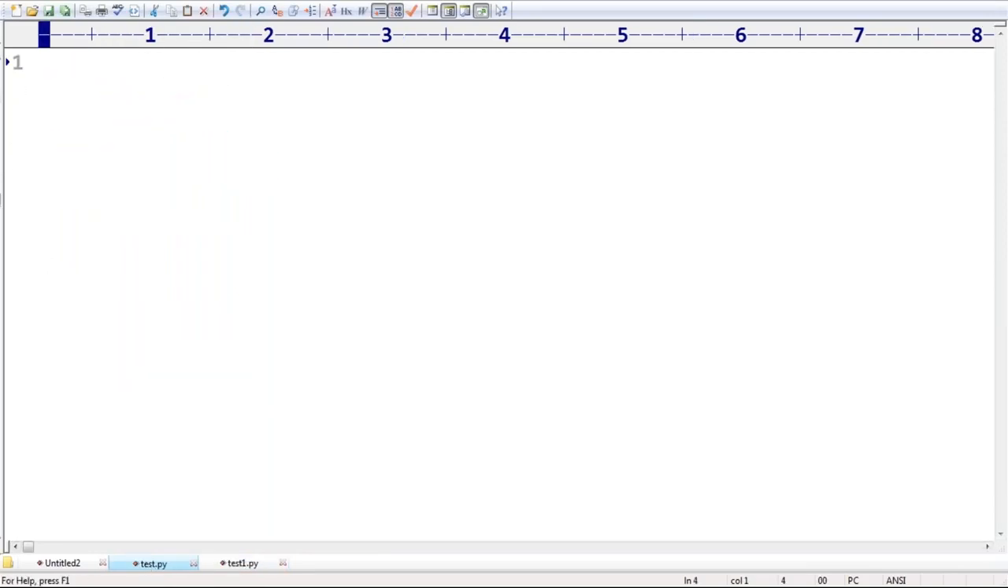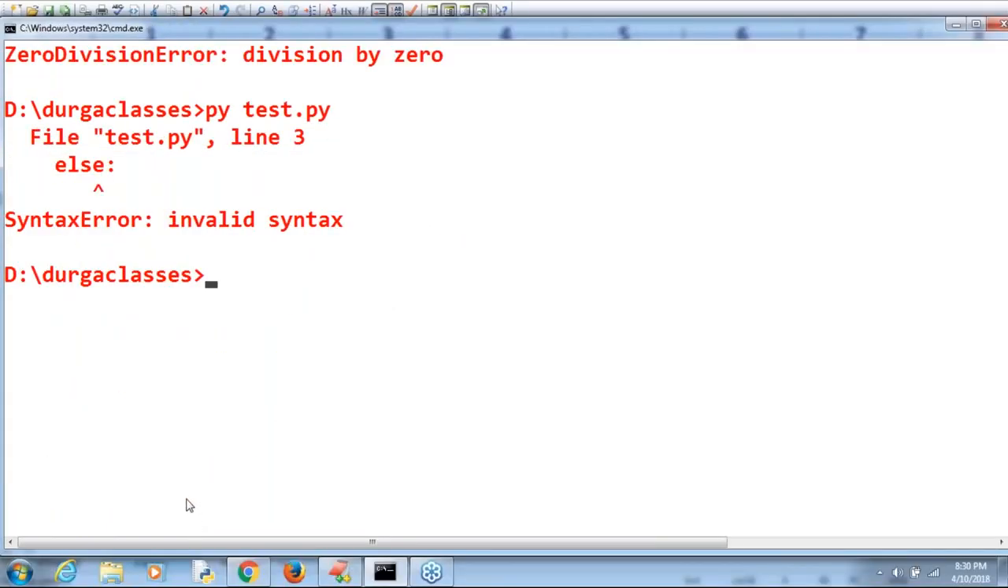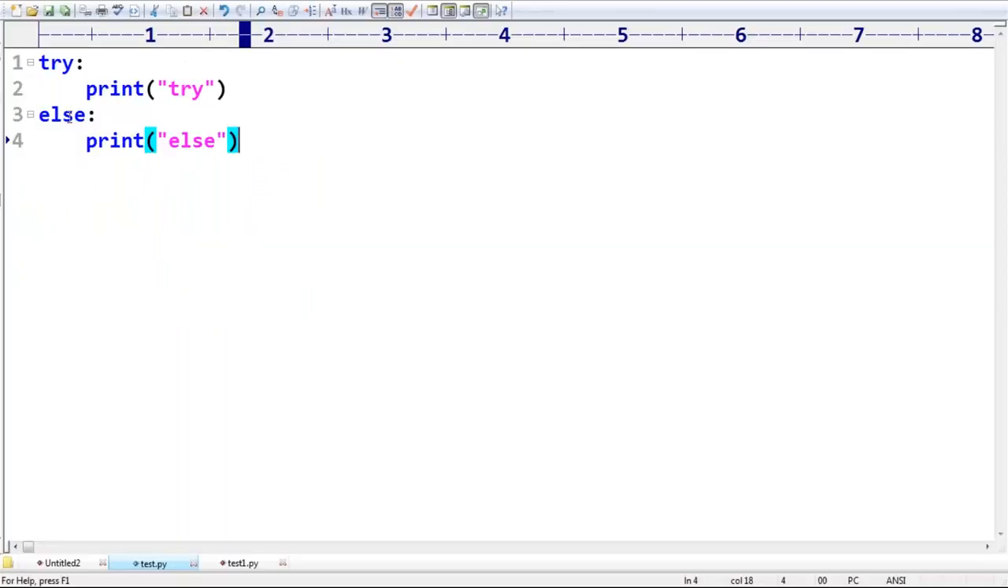What will happen, sir? Have a look once. Try, else. Immediately, have you observed, syntax error, invalid syntax? Because the except block is not available. Whenever we are taking an else block, a compulsory except block must be required, sir. Without an except block, you can't take else.